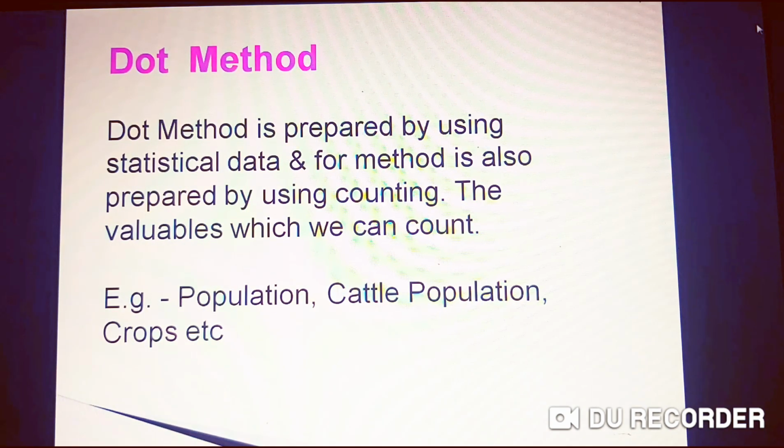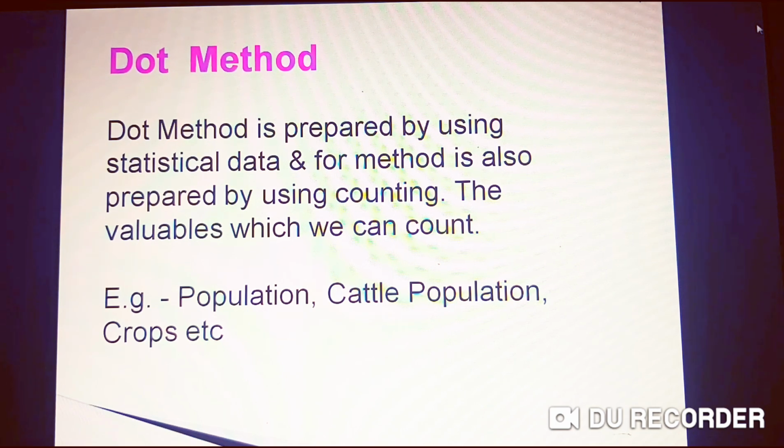The dot method is prepared by using statistical data and counting. For variables which we can count, for example population, cattle population, crops, etc., we can make a map. Now can you make a dot map for rainfall? Can we count raindrops, temperature or air pressure? It's impossible.